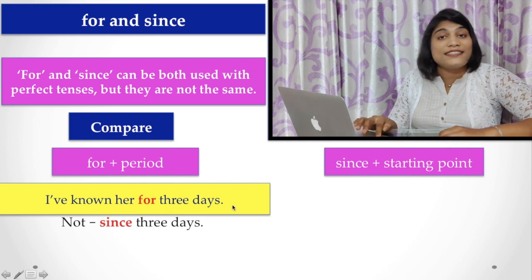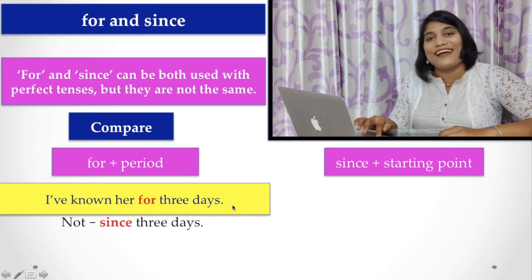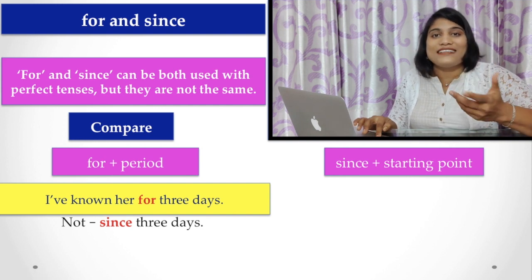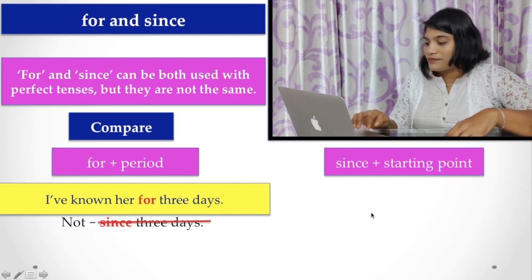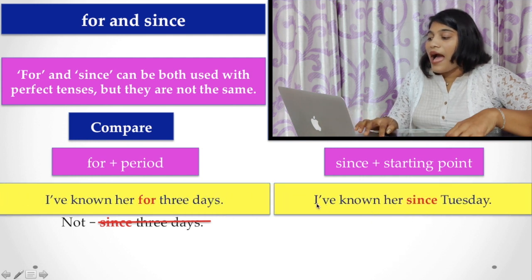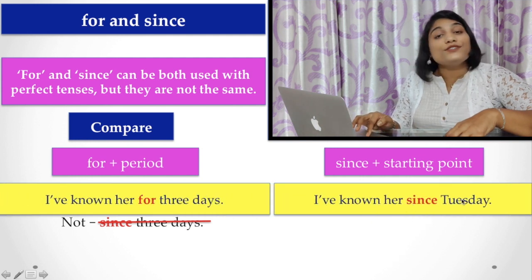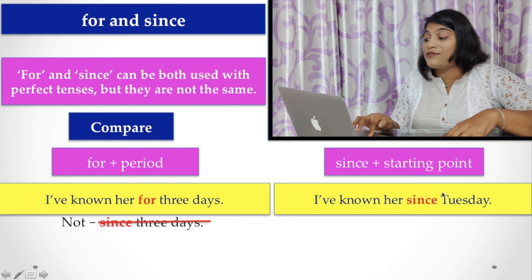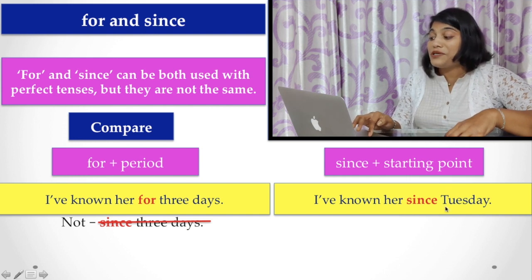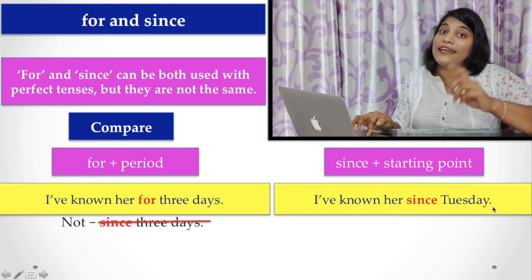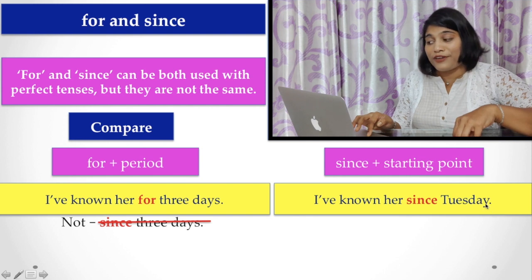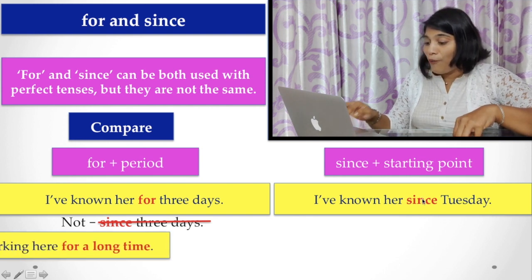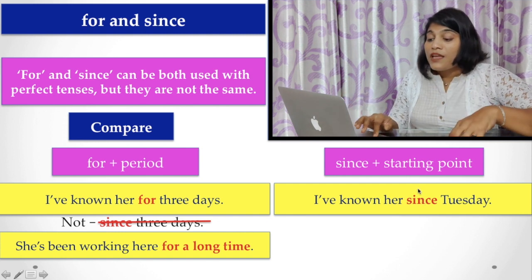Here 3 days has no starting point, the period is referred to here. Now, I have known her since Tuesday. Tuesday is a definite starting point, so since is used instead of for.